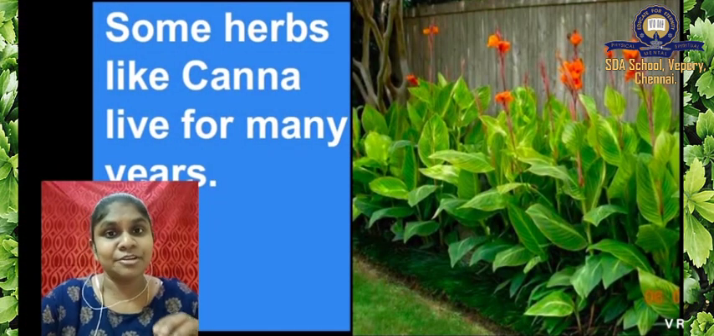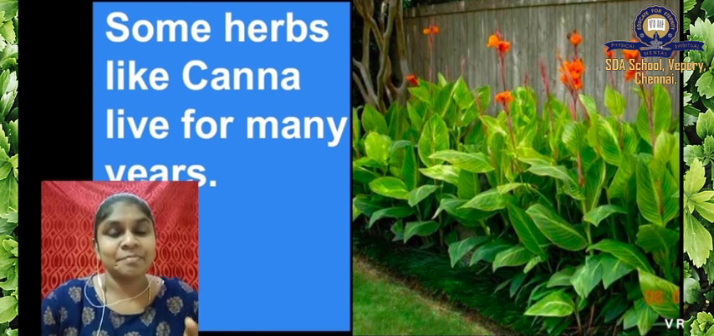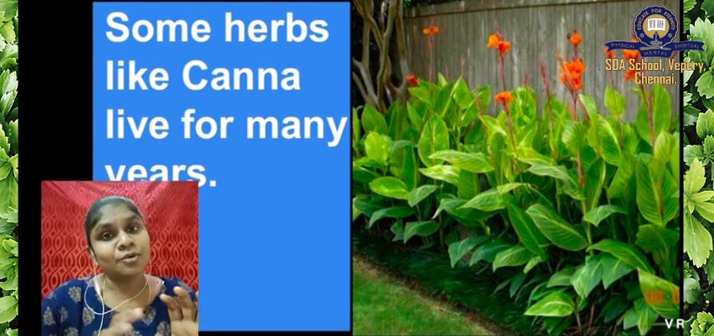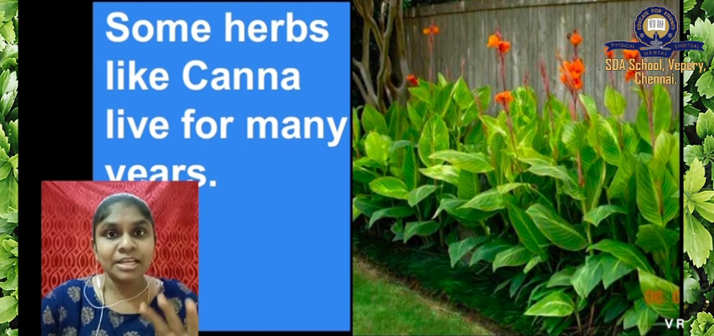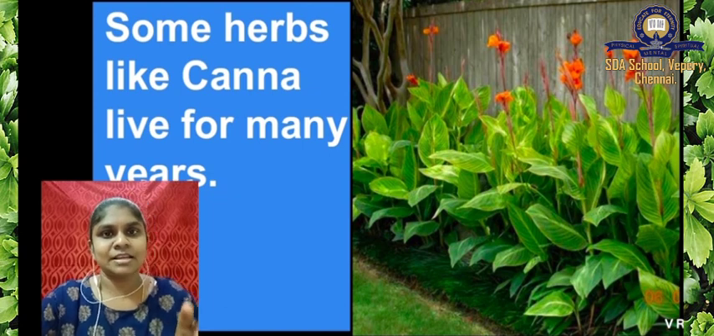Usually herbs have different colorful flowers. Look at this picture. This is a herb. It has different colorful flowers. Some herbs like canna live for many years. This is a plant called canna, and this plant is a herb and it lives for many years, not for a few months. There are some exceptional cases. Like canna, this is a herb. Usually herbs live for a few months, but canna is a herbal plant and it lives for many years. Okay, you must remember the name of the plant.